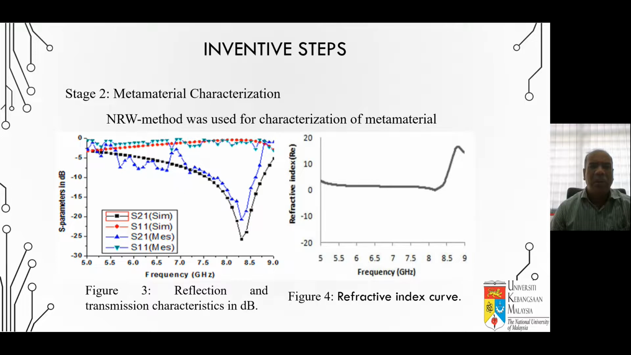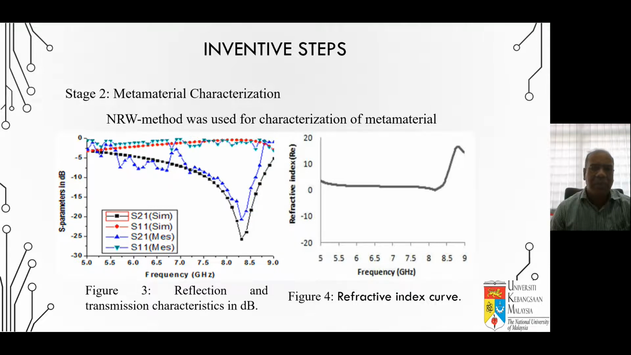And inventive step number 2 is the metamaterial characterization. That is the important thing to determine whether the material is a metamaterial or not. For metamaterial characterization, we always highlight the transmission coefficient. But for antenna applications and other applications, we always highlight the reflection coefficient, which is S11, and the transmission coefficient is measured by S21.